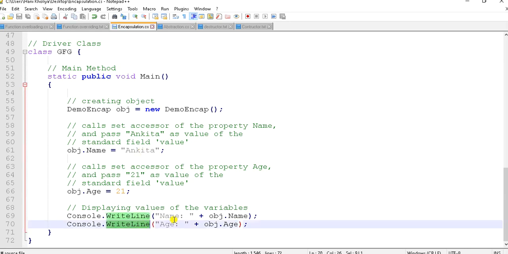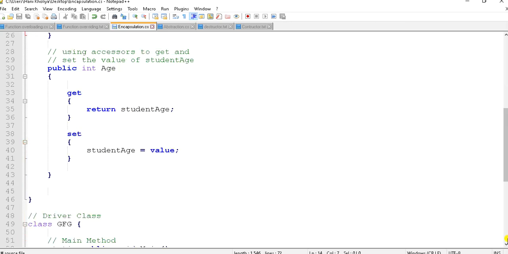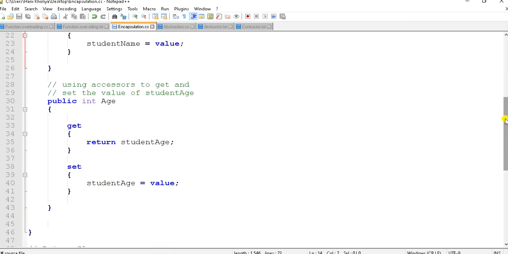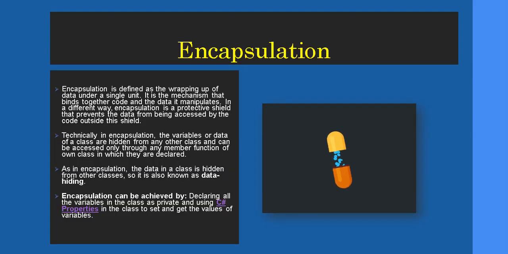So in this way we can use private variables, and this is termed as encapsulation, so that these variables cannot be accessed outside of this class. Only the class functions can use it. In that way we save our code from being hacked or being used by some other coders. Again, it depends on requirement whether we want to use encapsulation or not.